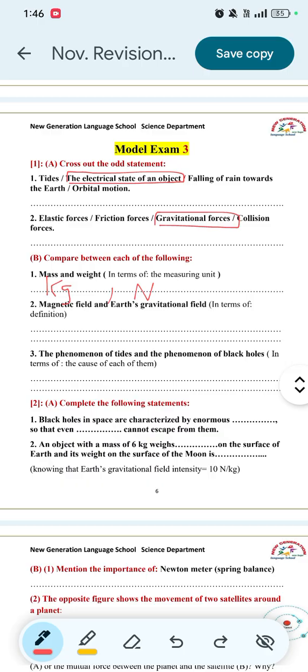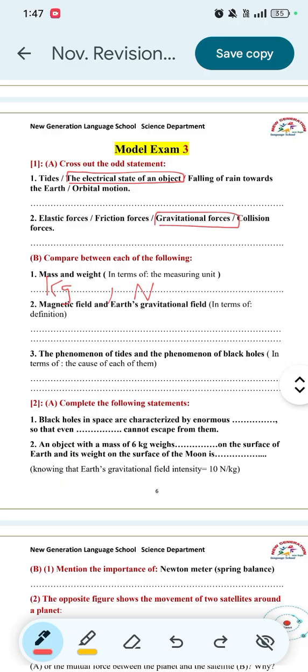Number 3. The phenomenon of tides and the phenomenon of black holes in terms of the cause of each of them. We said that tides occur due to the gravitational force between the Earth and the Moon, while black holes occur due to the collapsing of a massive star at the end of its life.